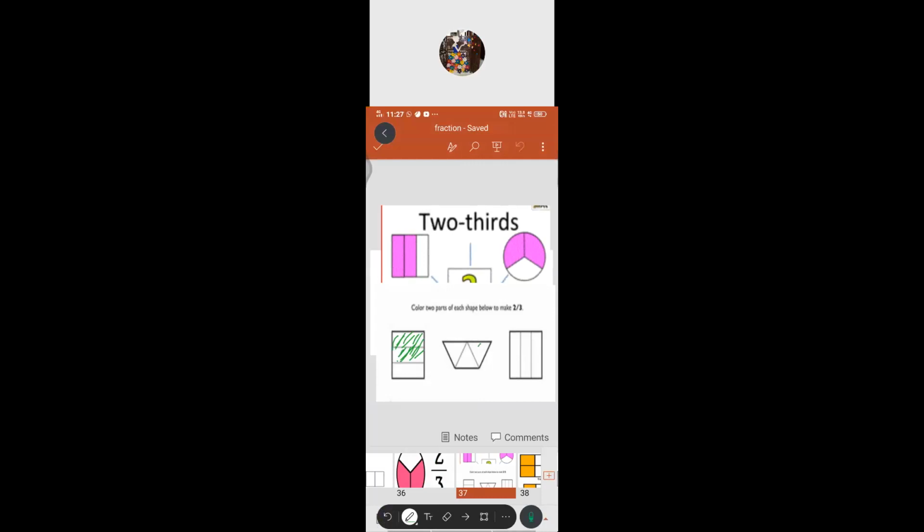You have to check whether all the divided parts are equal. Then only you can represent it using a fraction. Fractions are represented by dividing into equal parts, then only you can say it in fraction form.